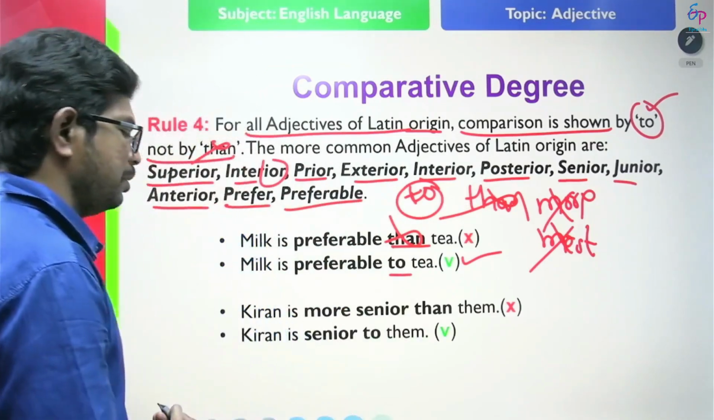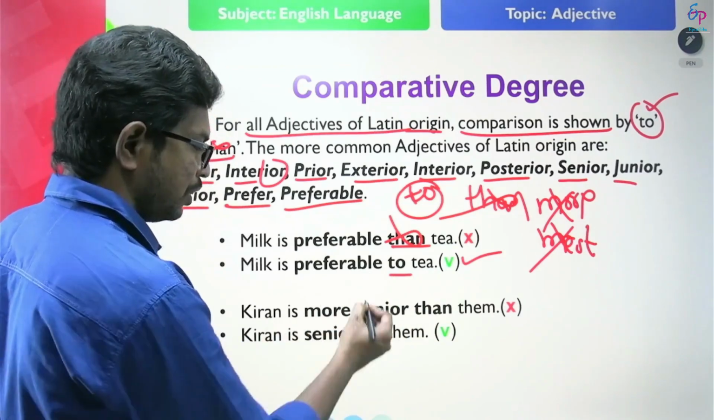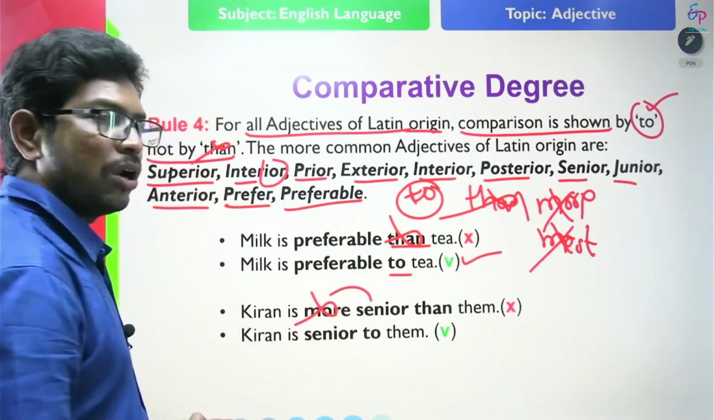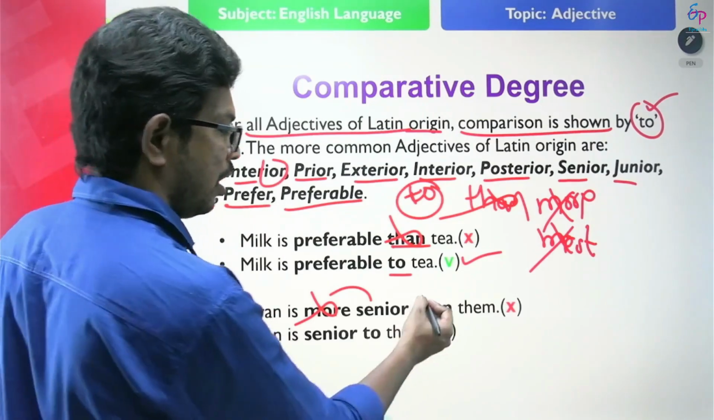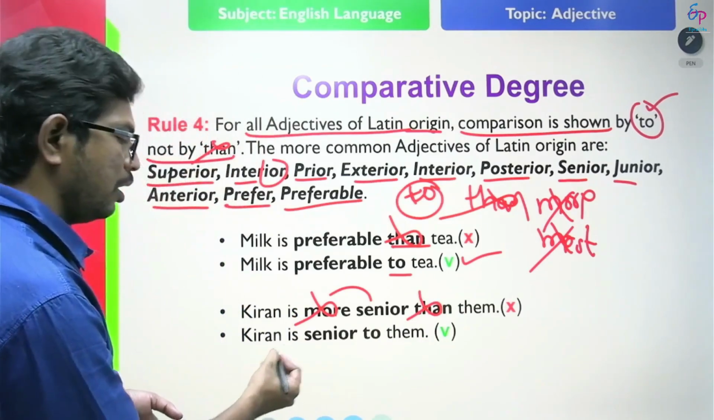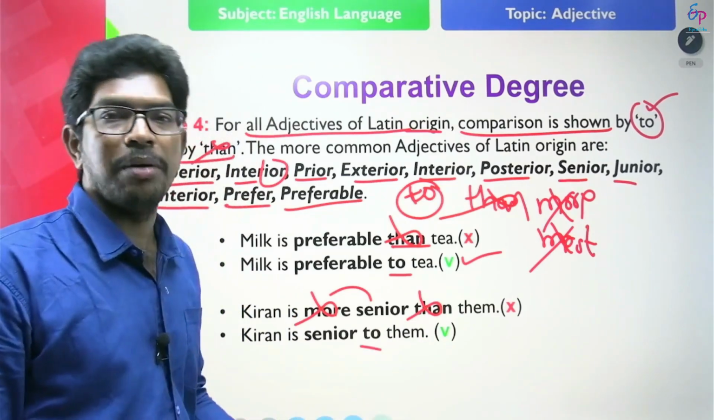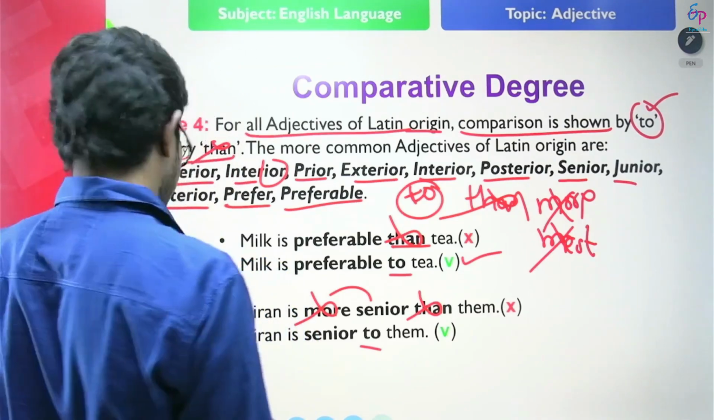Look at another example. Kiran is more senior than them. Before these adjectives, we should not use more or most. And after senior, we should not use than. We use only to. What is the correct one? He is senior to them. That's it. He is junior to them. He is senior to them.